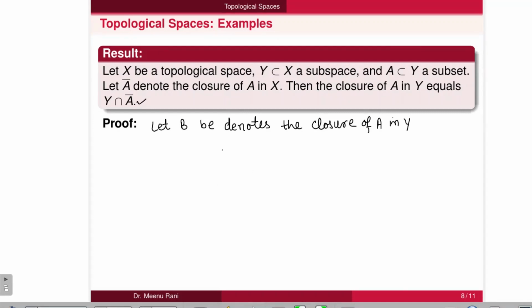Then we need to prove that this B is represented by Y intersection with A closure.